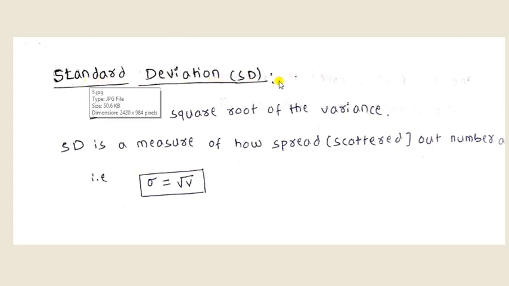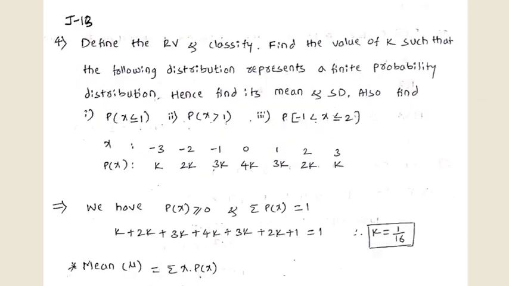Next one is standard deviation, that is SD. The standard deviation is the square root of variance, and it is denoted as sigma is equal to square root of v.